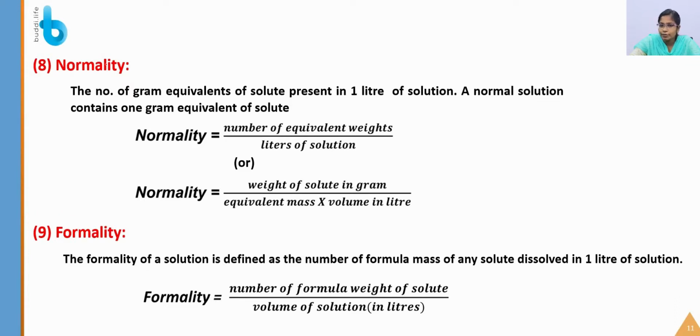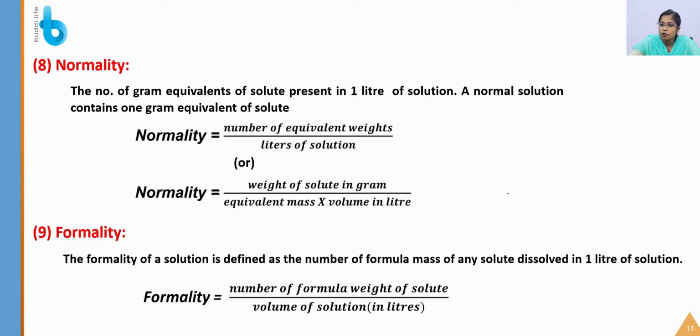So again, the solution can be expressed in terms of normality and formality. Normality is the number of gram equivalents of solute present in 1 liter of solution. A normal solution contains 1 gram equivalent of solute. So normality is equal to the number of gram equivalent weights present in the liters of solution, or weight of solute in gram divided by equivalent mass into volume in liter.